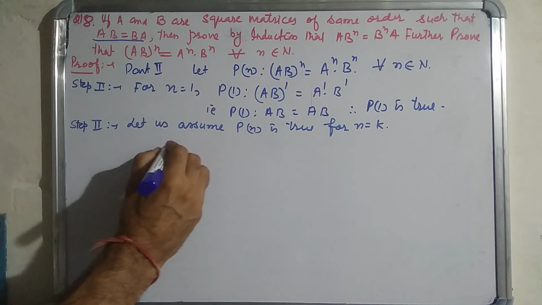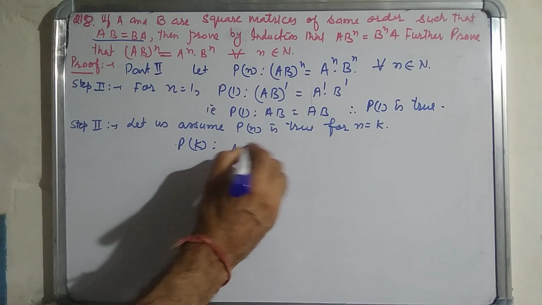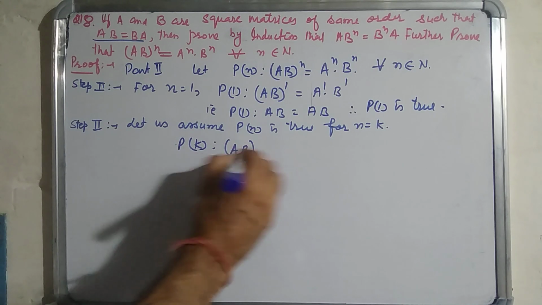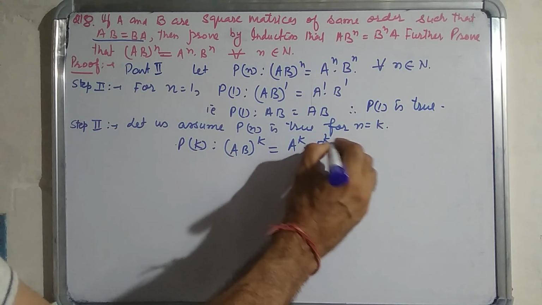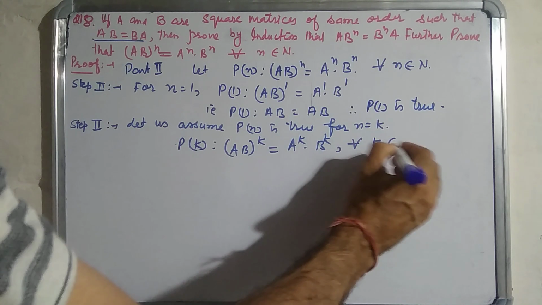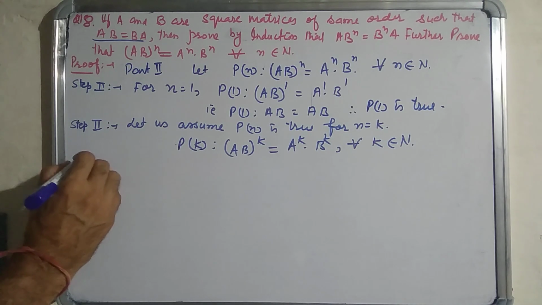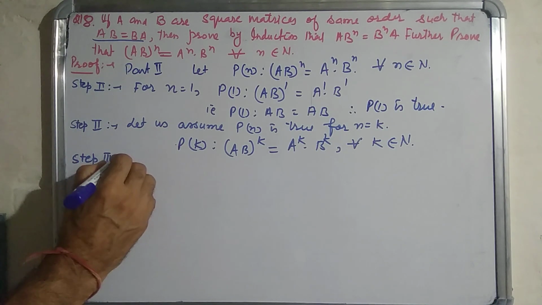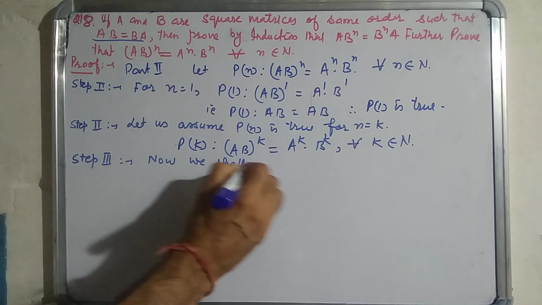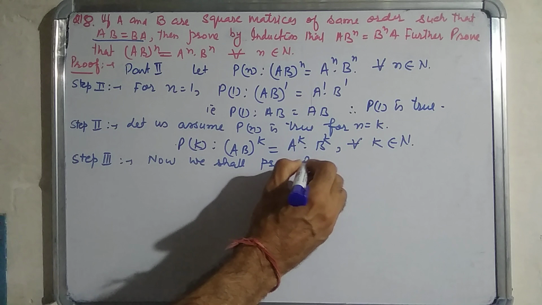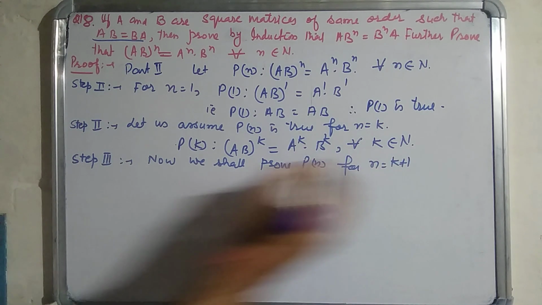The Pk statement is (AB)^k is equal to A^k B^k for all k belonging to set of natural numbers. This is the assumed step. Now we shall prove Pn for n is equal to k plus 1.